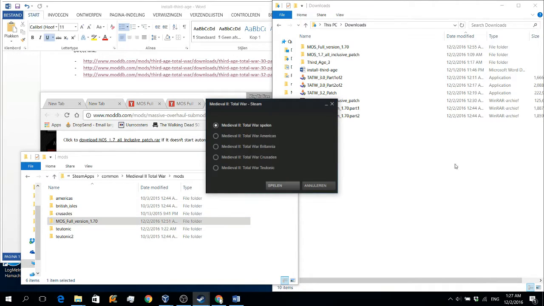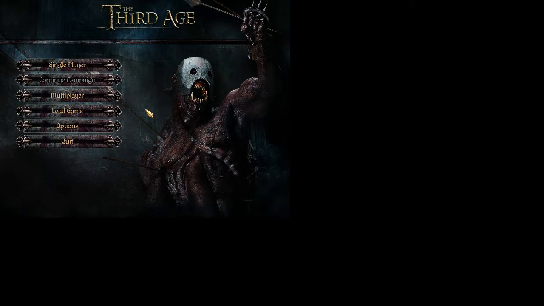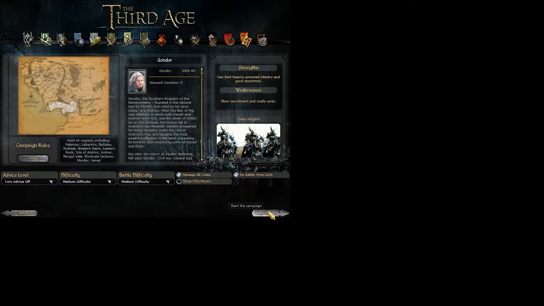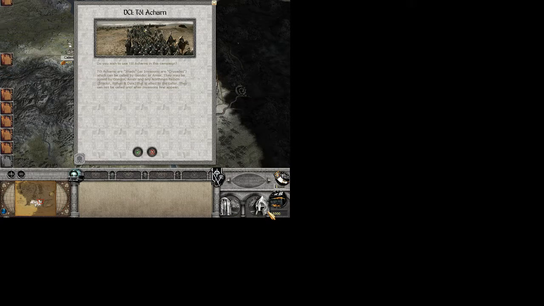Okay, so let's give it a go. Teutonic, play. Let it load for a few minutes. As you can see, the background is different now. This is MOS. Let's start a campaign just to show you it works. And as you can see, I fully loaded the campaign. There are no crashes. So you can now go on and enjoy MOS.